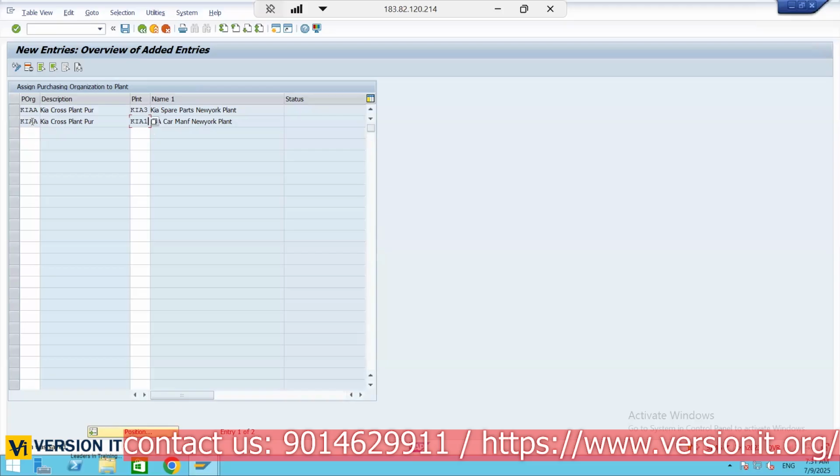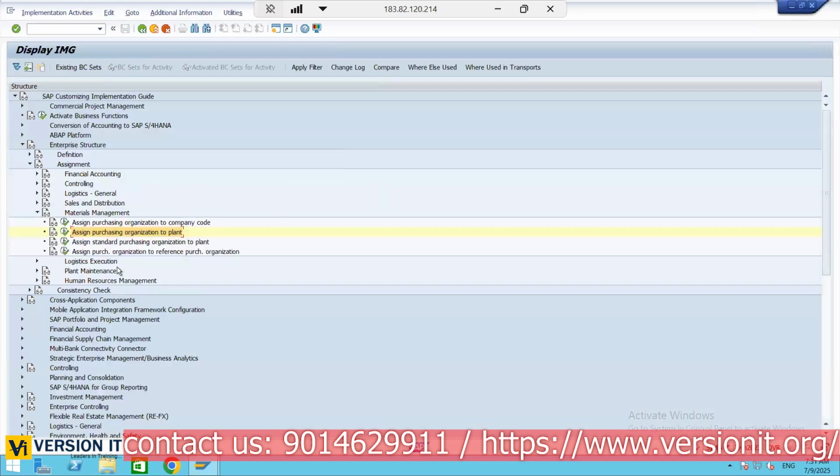Now, one more thing, if you observe here, KIA1 plant has multiple purchase organizations. Not only KIAA, it has KIA1 also. So for a single plant, it is possible to have multiple purchase organizations. In that case, we have to maintain one purchase organization as the default one. Where exactly is it required? At the time of special procurements.